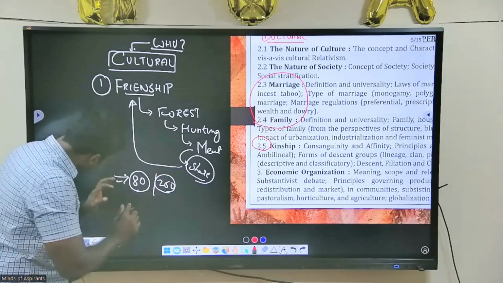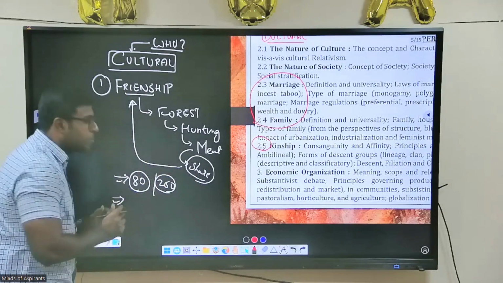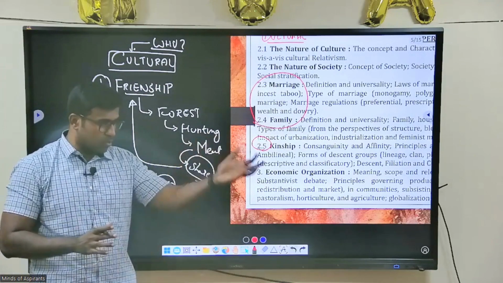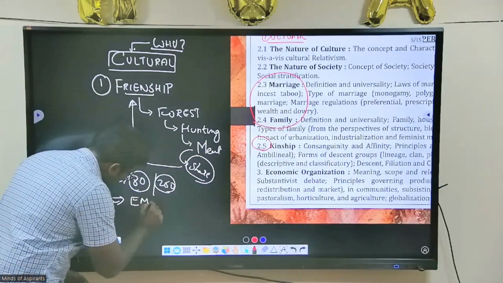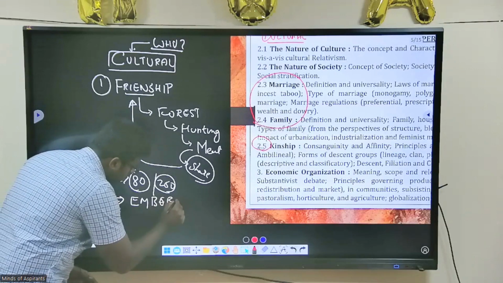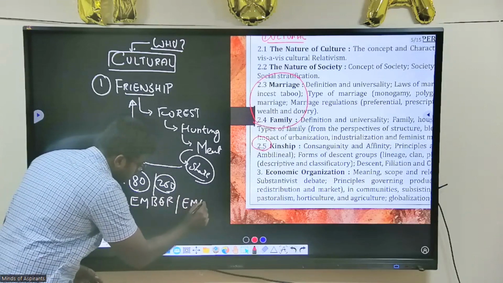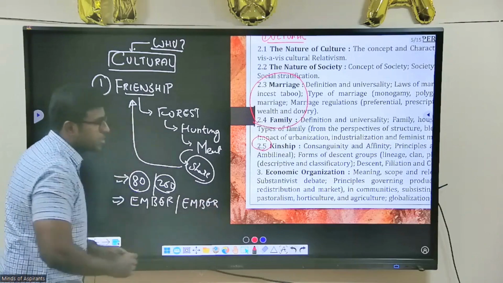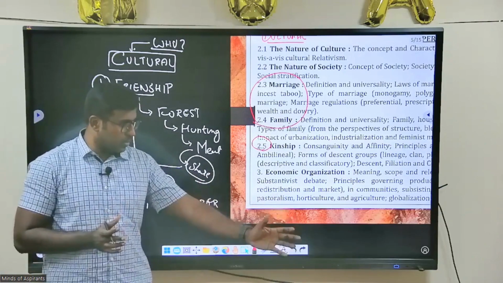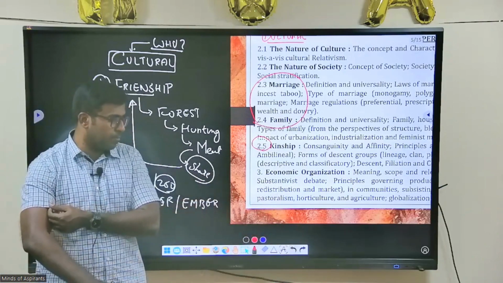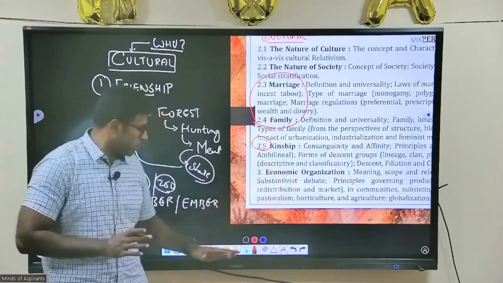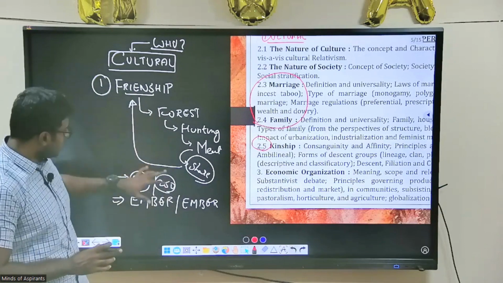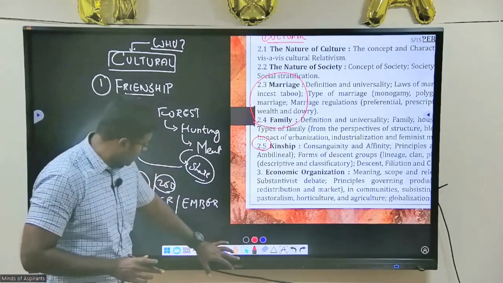And for this section, again, people make the same mistake of going to notes. This section is in Ember and Ember, and I will also give you notes. These two sections, biological anthropology and cultural anthropology, if you look at them in Ember and Ember, will be a very important step that you are taking in anthropology. So these are the two parts that I wanted to say.